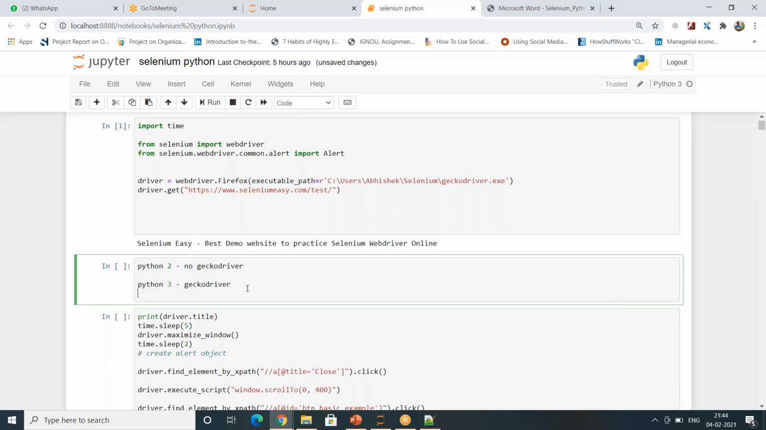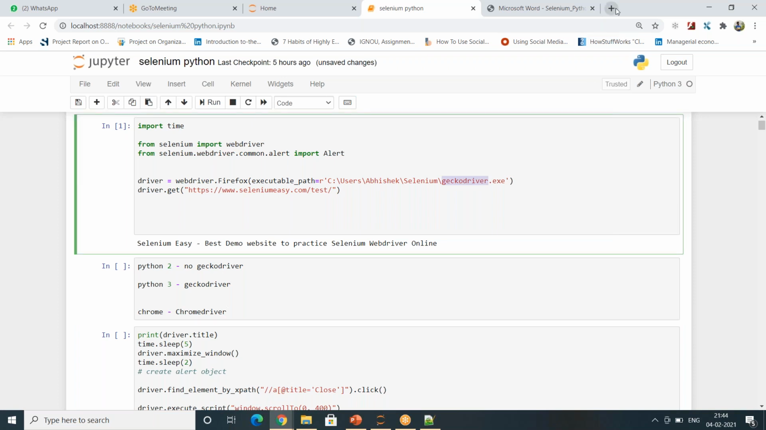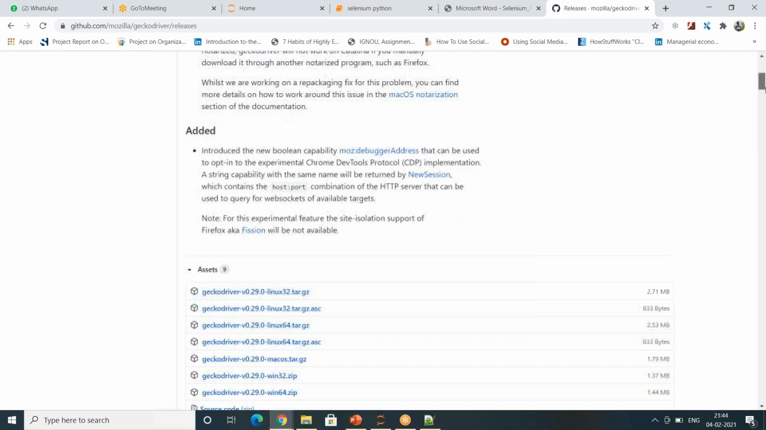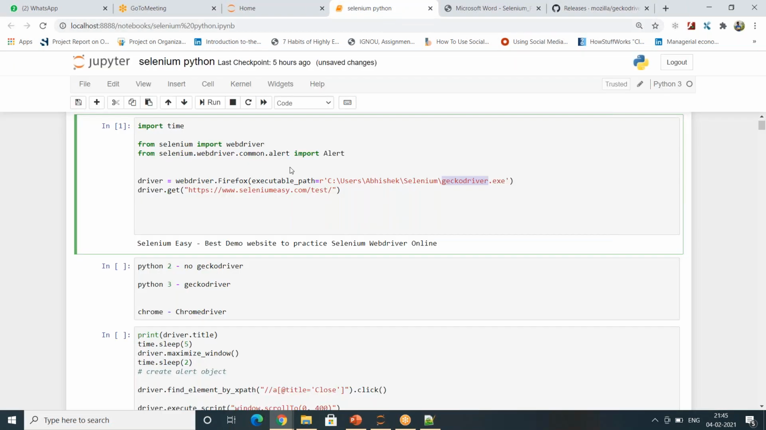If you want to use Chrome, then you need to use Chrome driver. It's up to you; whichever browser you are comfortable with, you can use that driver. And this is also free. You can just Google Gecko driver, and it will give you that website. Navigate through that and download the latest version according to your requirement, whether for Windows, Linux, or Mac. Once you download that, let me go to the program. Does anyone have any question about why a Gecko driver is needed?